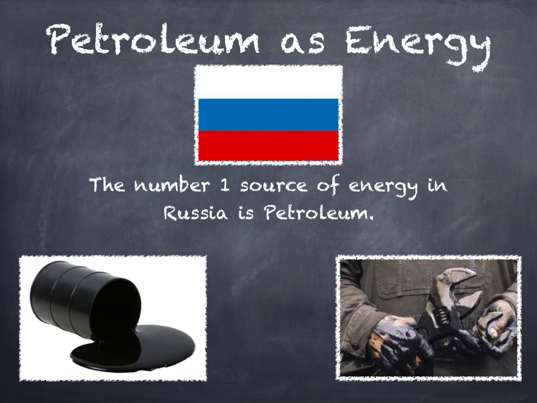Petroleum is used as energy all over the world. In Russia, it is the #1 source of energy. Some advantages of using petroleum as energy are that it is one of the most abundant resources. It's easy to transport and use, and it's relatively inexpensive. Also, no new technologies are needed. Some disadvantages of using petroleum as energy are that greenhouse gas emissions are released, and also acid rain. These are topics that were discussed in the coal as energy slide.